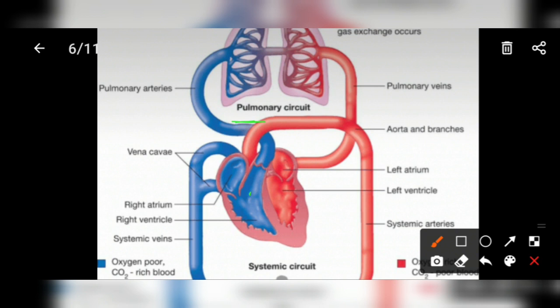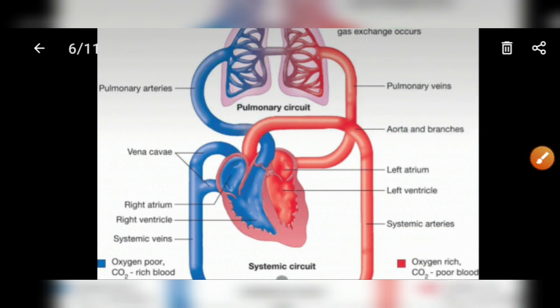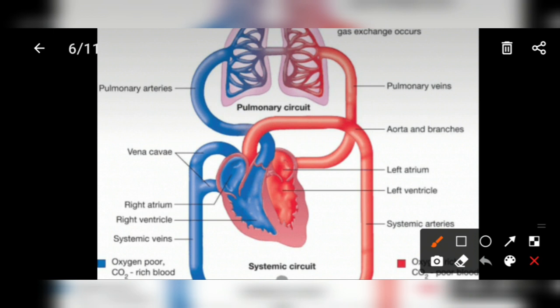From the pulmonary artery, blood goes into the lungs, and in the lungs oxygenation of blood takes place. That means carbon dioxide is exchanged and oxygen is taken up into the blood. This is known as oxygenation of blood. Carbon dioxide is expelled through expiration, and as you know, carbon dioxide is a poisonous gas, so it is expelled.